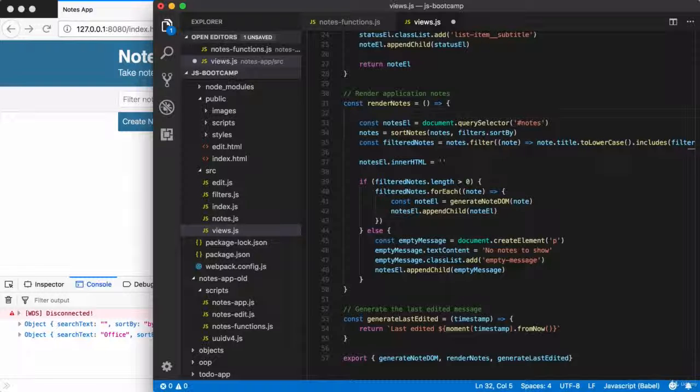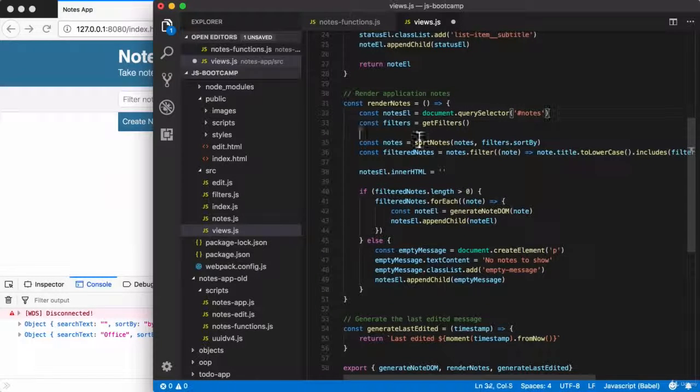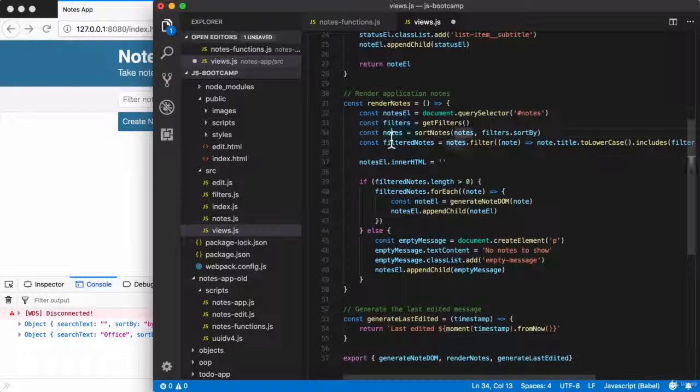Let's go ahead and kick things off by getting access to the filters. So const filters equals, we're going to use the get filters function that we've already set up and actually tested. We'll make sure to import that in just a second. The other thing we need are the notes. Now we already have some code that actually does this. We have a variable notes getting reassigned. This was working when we had the notes global. We no longer have that. So I'm just going to switch this over to a local variable by adding const up front. And for clarity's sake, I'll take the note element one, move that up top. Then I have filters and notes back to back.